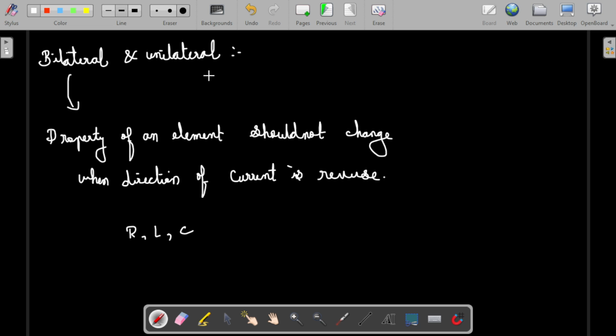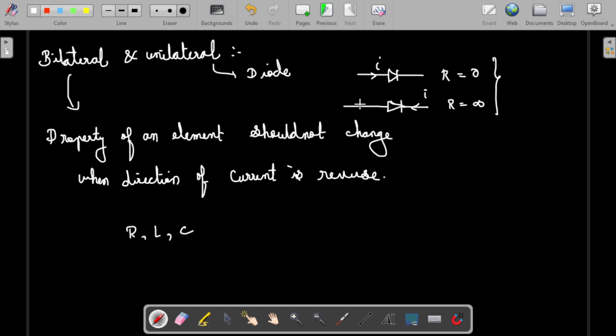The best example is the diode. In a diode, when we give the forward bias condition, the current will conduct, so R is equal to 0. But if the current is reversed, the diode will break, so the diode will not conduct. If the current goes like this, the resistance will be infinity. So based upon the current direction, this changes. So diodes are said to be unilateral elements.